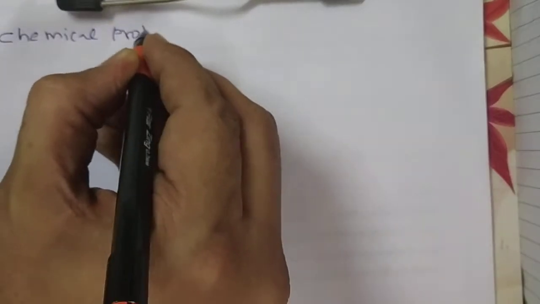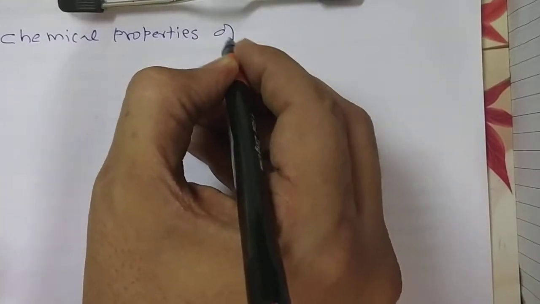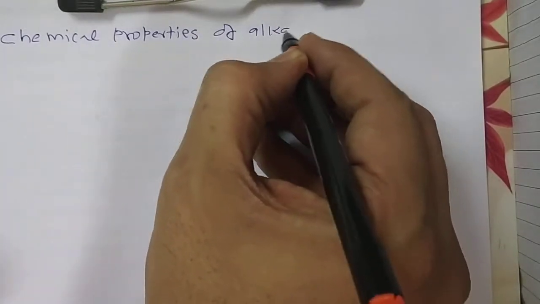Hello students, now we start the chemical properties of alkane.